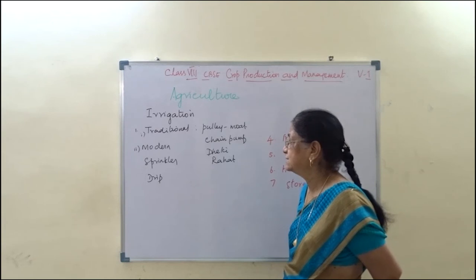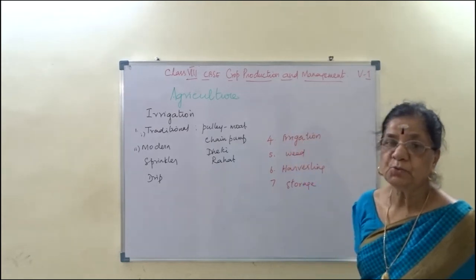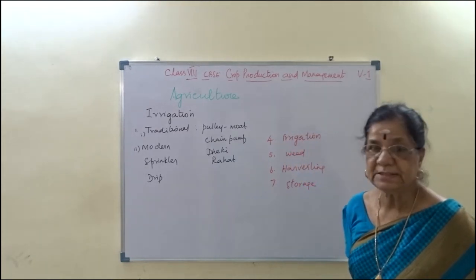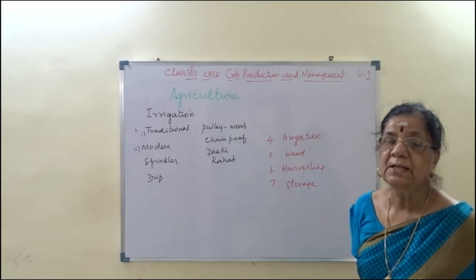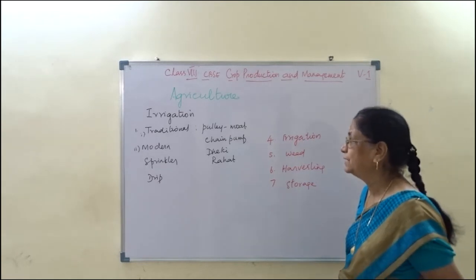In irrigation, there are two methods. One is the traditional method of irrigation, another one the modern method.